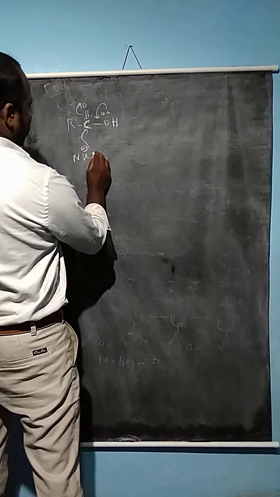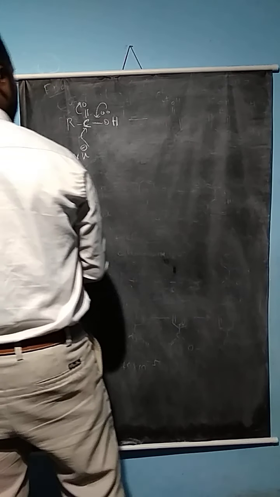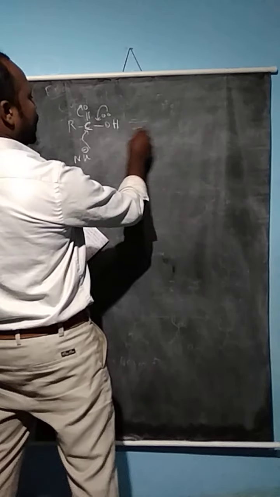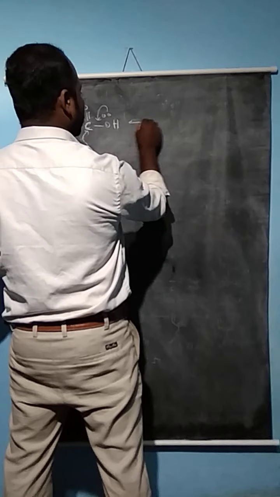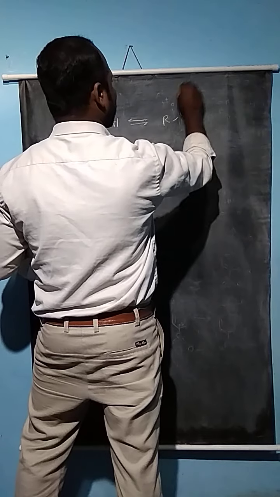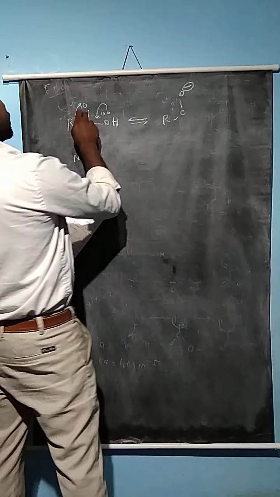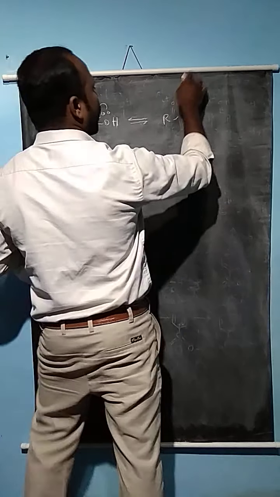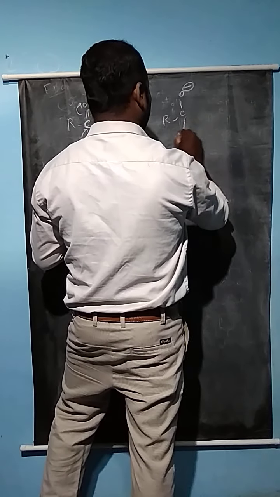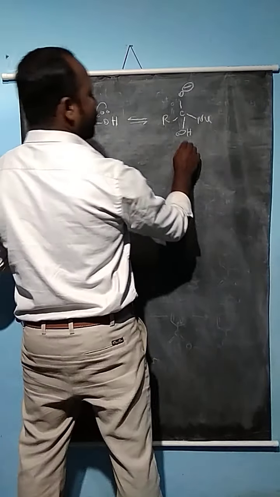Now, if the nucleophile attacks these positions, what reaction is possible? A tetrahedral intermediate is formed. Once the nucleophile is attached to the carbon atom, the electrons of the double bond shift onto the oxygen atom. So oxygen gets the negative charge, and the OH group and the nucleophile are on the carbon. So this is the tetrahedral intermediate.